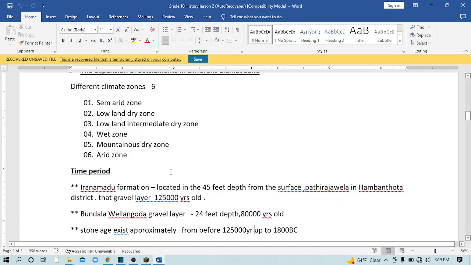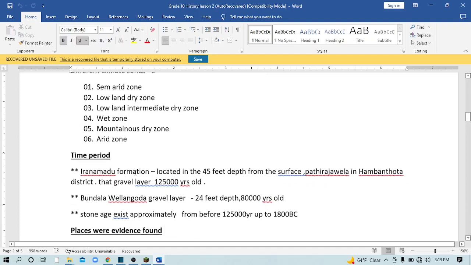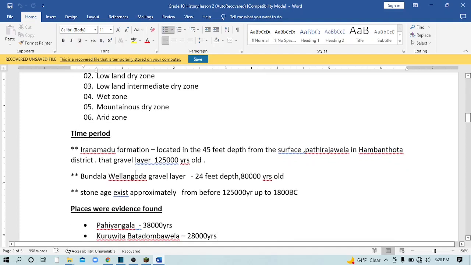Next one is the time period. In the prehistoric era, especially the Iranavadu Formation is located at 45 feet depth from the surface, in Pathirajawala in Hambantota district.